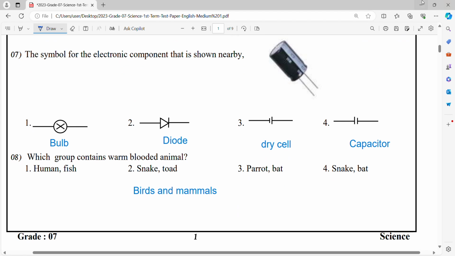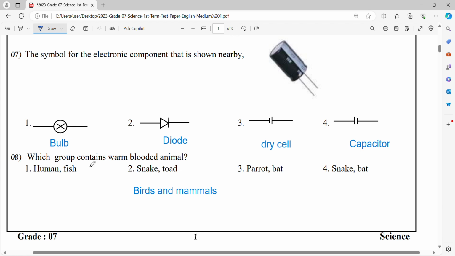Which group contains warm-blooded animals? Only birds and mammals are warm-blooded animals. Warm-blooded animals means their body temperature does not change; the body temperature remains constant wherever they go. So the body temperature of mammals and birds does not change.